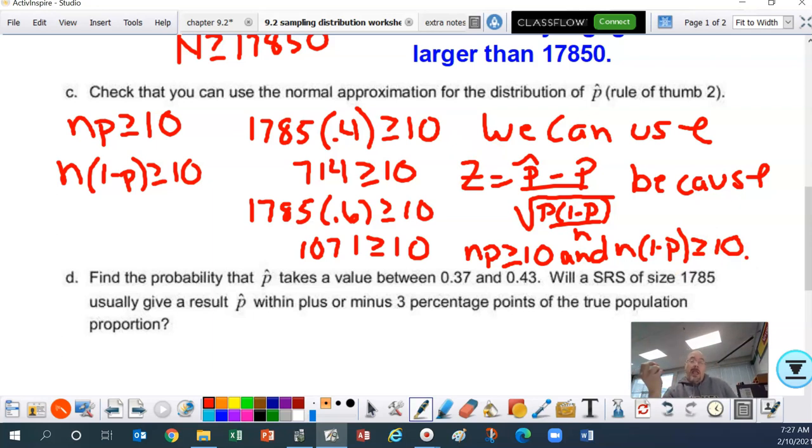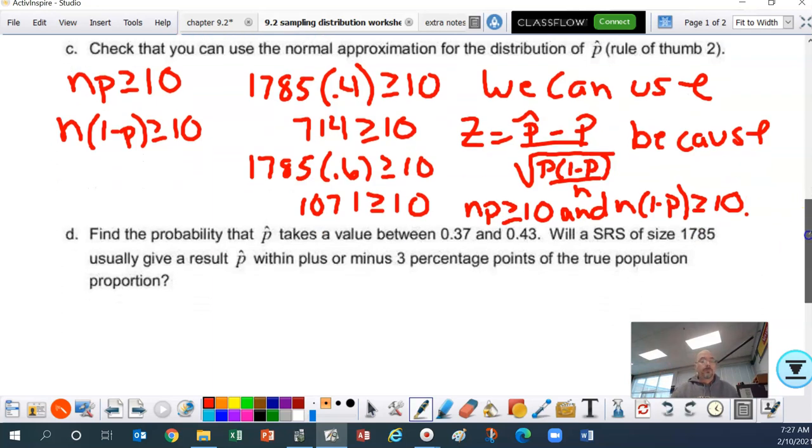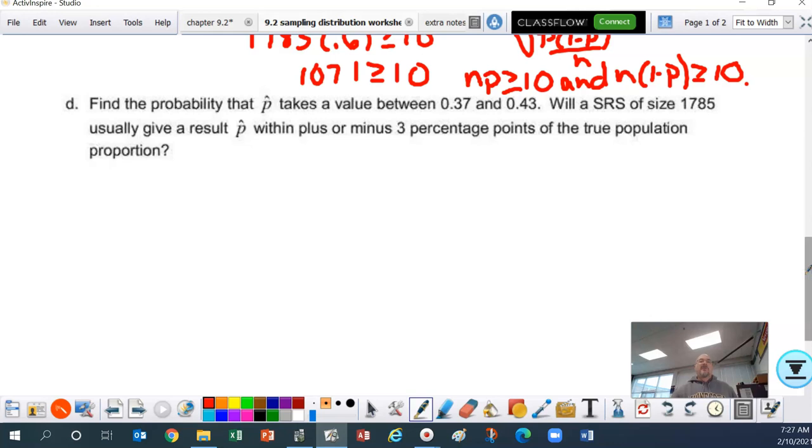Again, we want evidence to show something, right? And in order to do that, we have to follow all these rules, and there's lots of conditions that we need to follow. All right, D. Find the probability that p hat takes a value between 0.37 and 0.43. Will the SRS of sample of size 1785 usually give a result within plus or minus 3 percentage points of the true population mean?